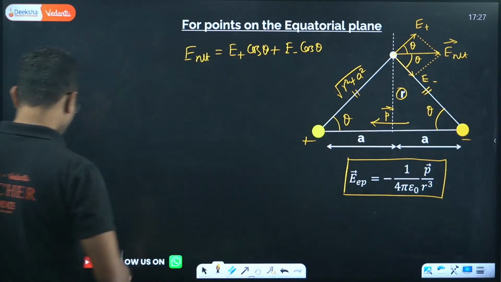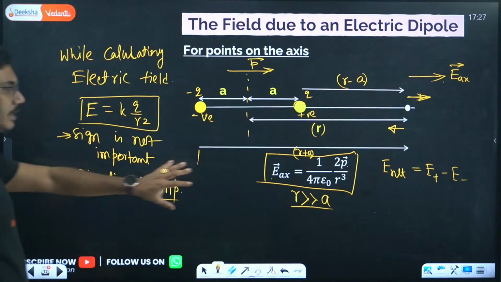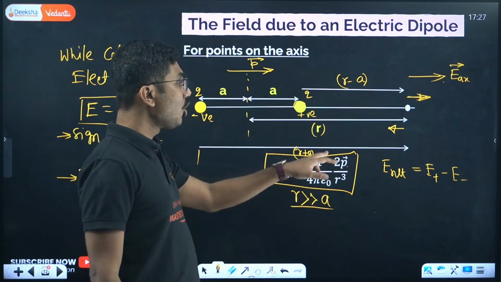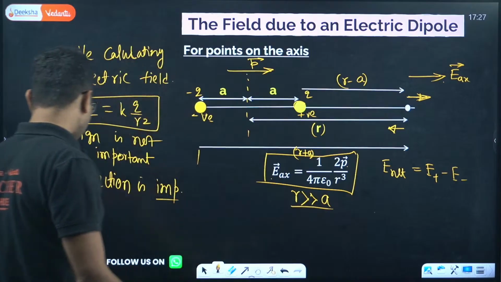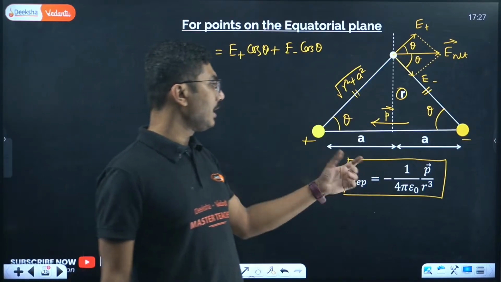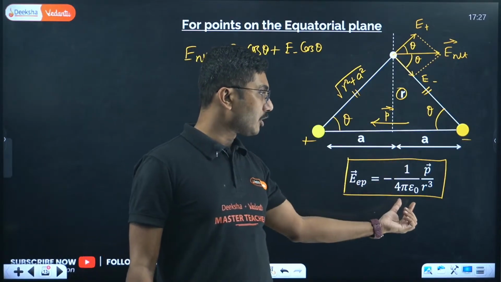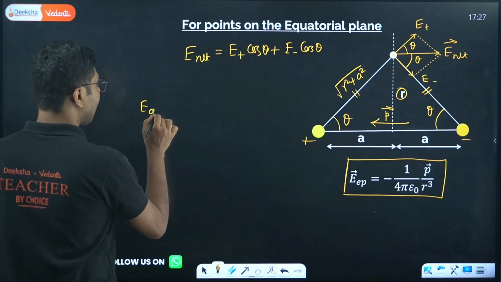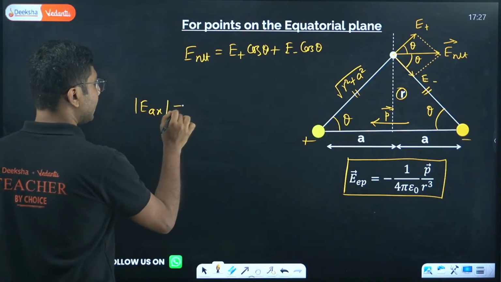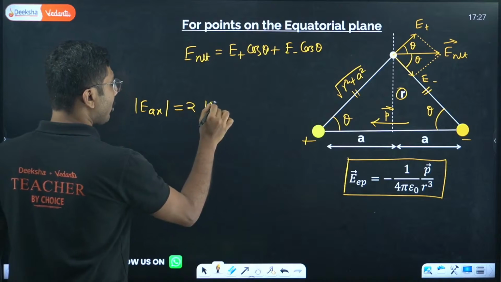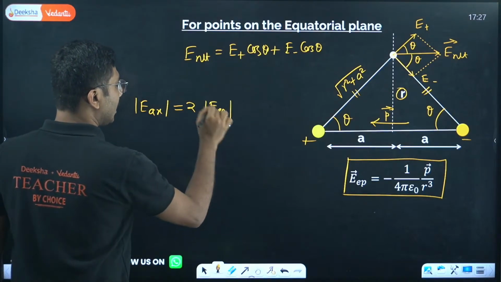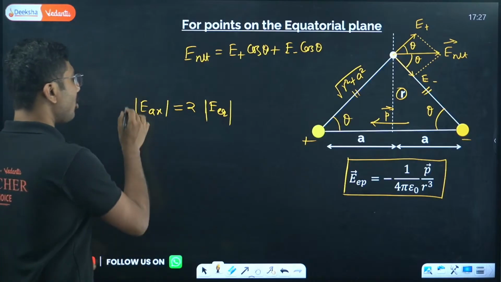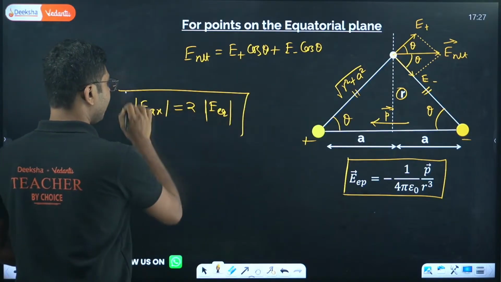Also one more point to remember: the axial plane electric field was 1 by 4 pi epsilon naught 2p by r cube, whereas on the equatorial plane, if you take the modulus only, it is 1 by 4 pi epsilon naught p by r cube. So from here we can say that the axial electric field is twice as strong as on the equatorial plane.